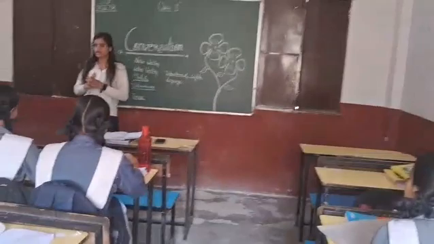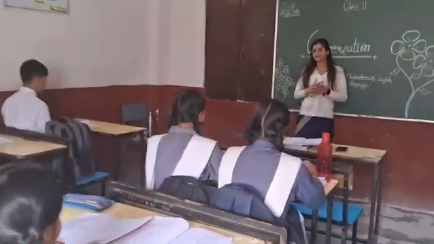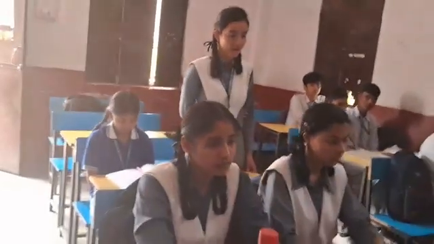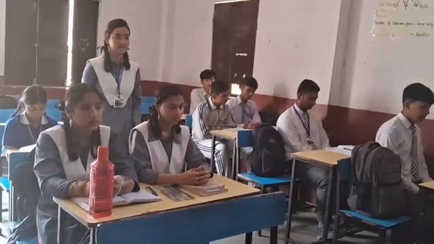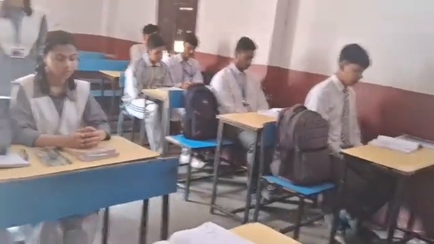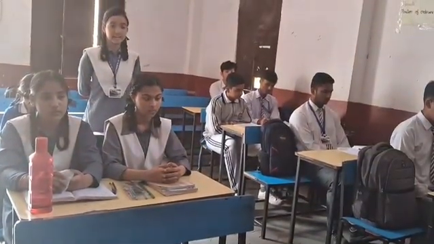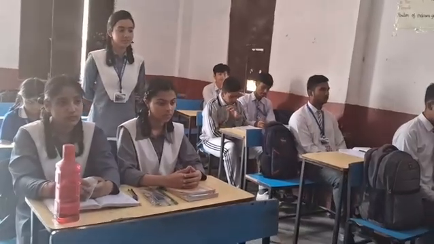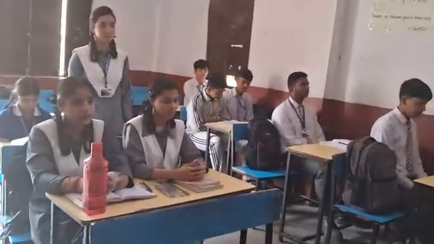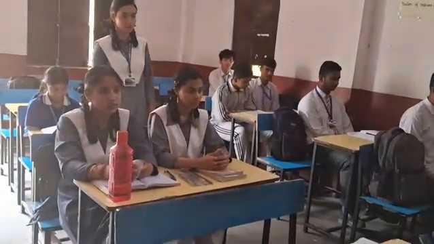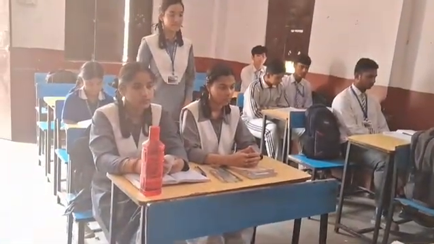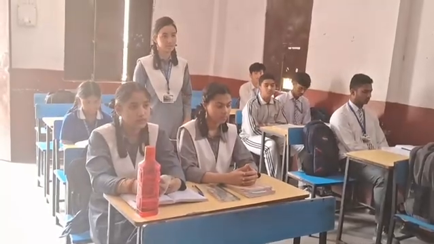Is it clear to everyone? Raji, can you tell me what is the format of notice writing? The format of notice writing is that firstly we have to mention the name of the organization, school or institution, etc. Then after this line we have to mention the notice in capital words. And after this, we have to mention the date in the left side, and after that the heading or the topic of the notice, and after that we have to write the body of the notice. After that we have to mention the date and designation in the left side.